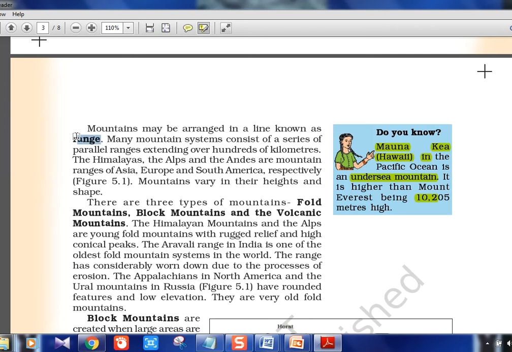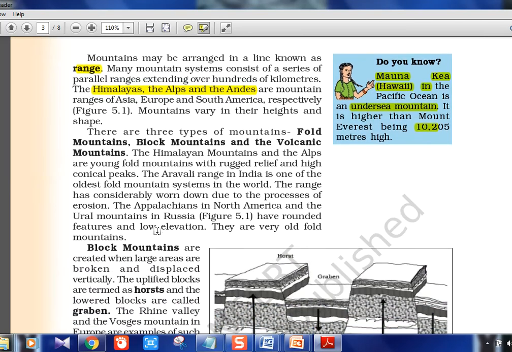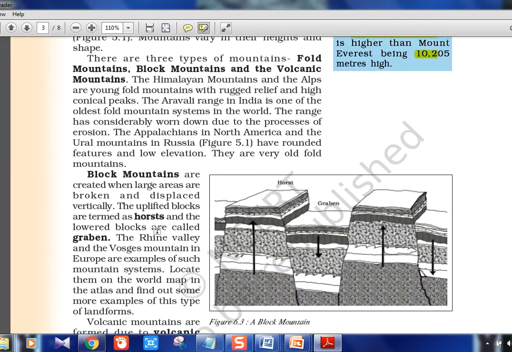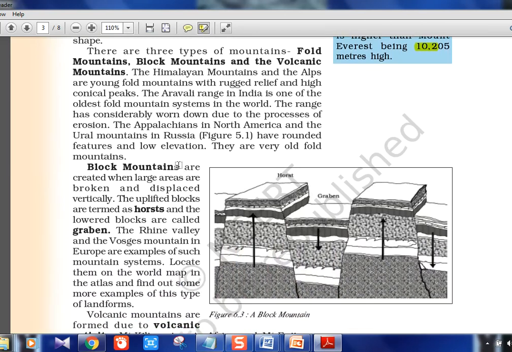Mountains in a line are called ranges, mountain ranges we call. Famous or bigger mountain ranges you can tell: Himalayas, Alps, Andes. Okay, Alps in Europe and Andes in South America. Three types of mountains: fold mountains, block mountains, volcanic mountains. These are favorite topics of UPSC, and they are clearly mentioned in the UPSC syllabus. Okay, so we need to know in detail, but for class 6 I don't think they'll have anything other than pictures or definitions, so we'll just see the things which are given here.